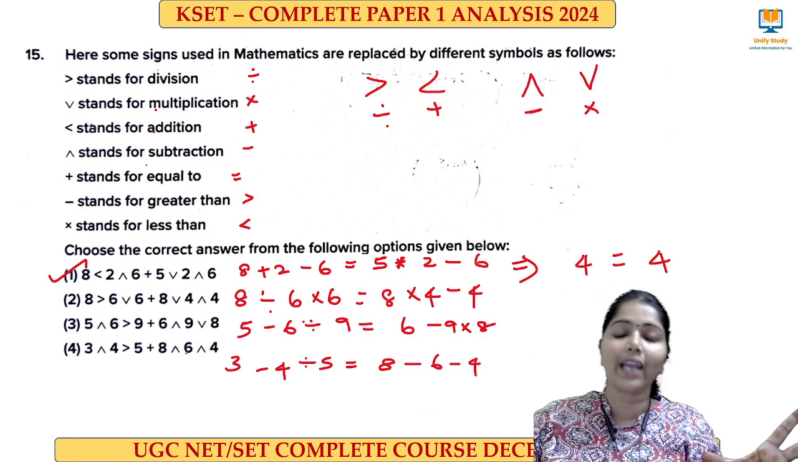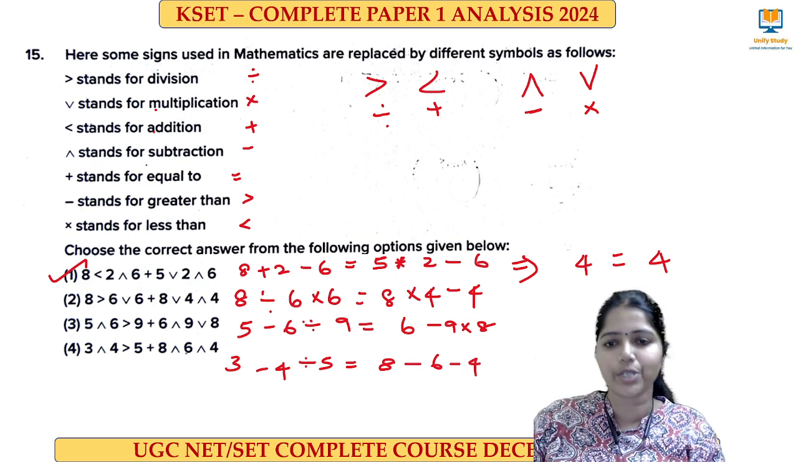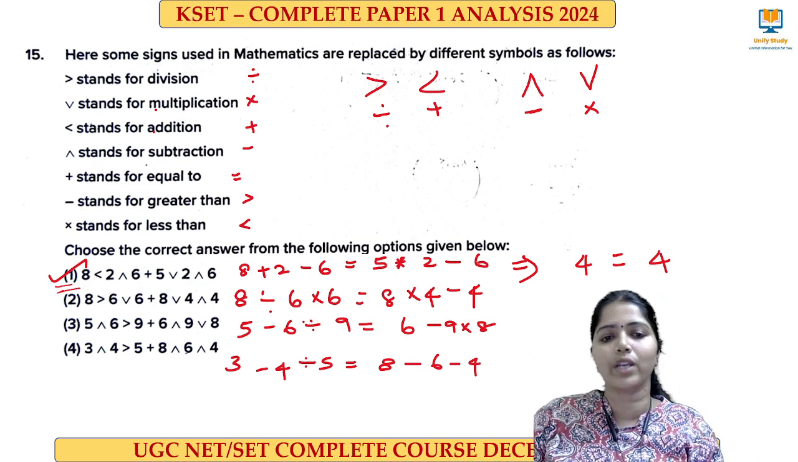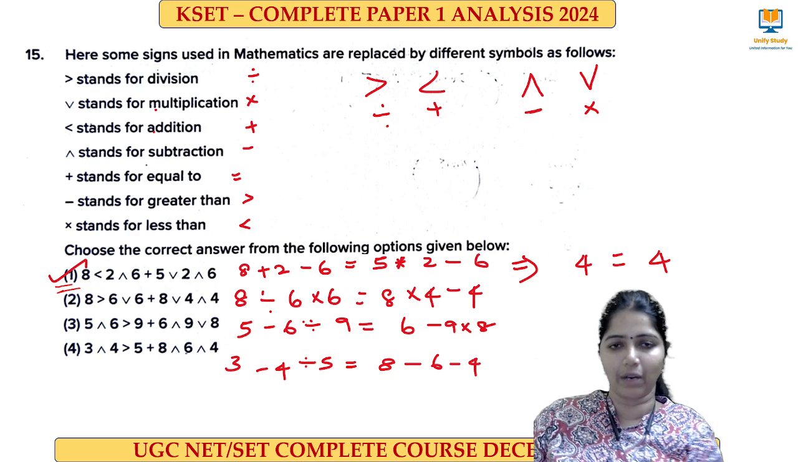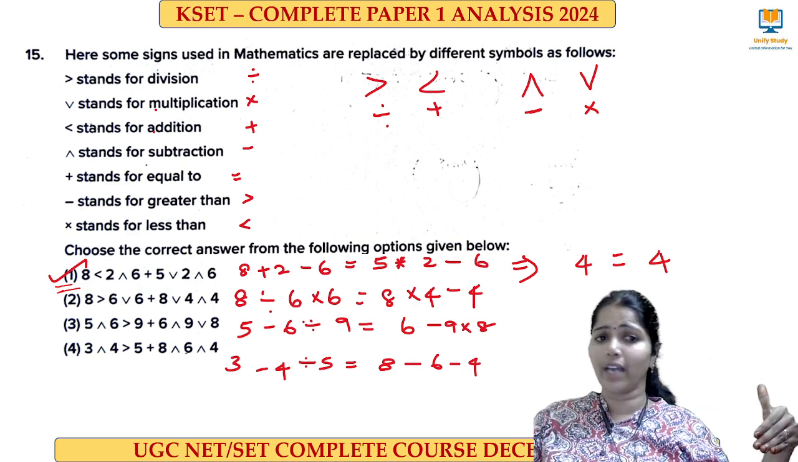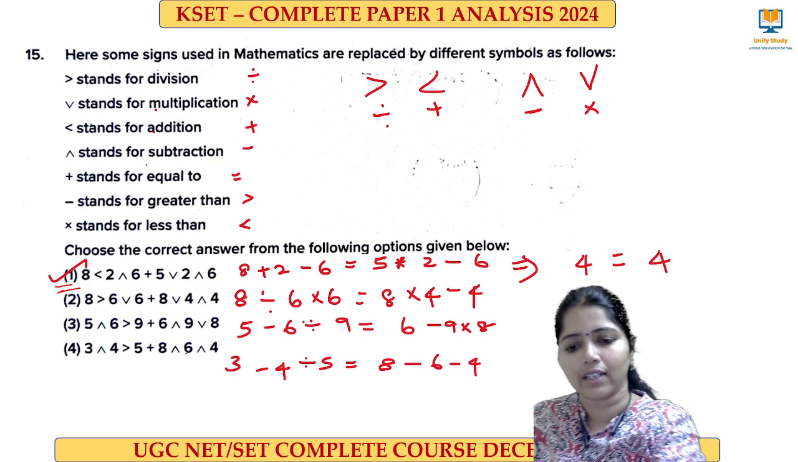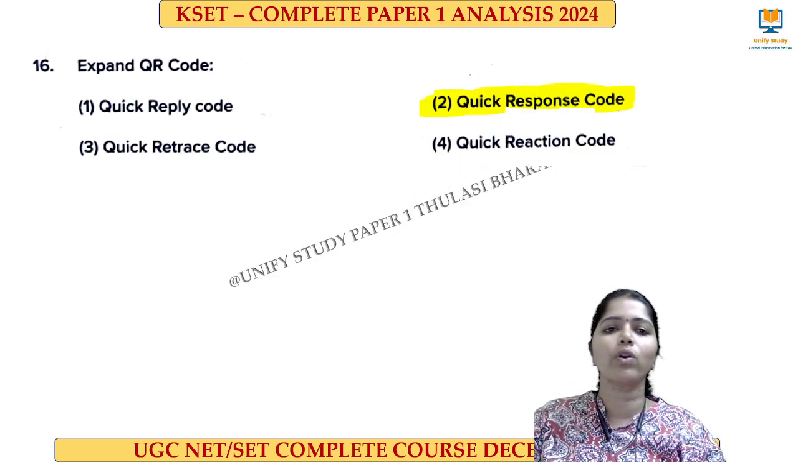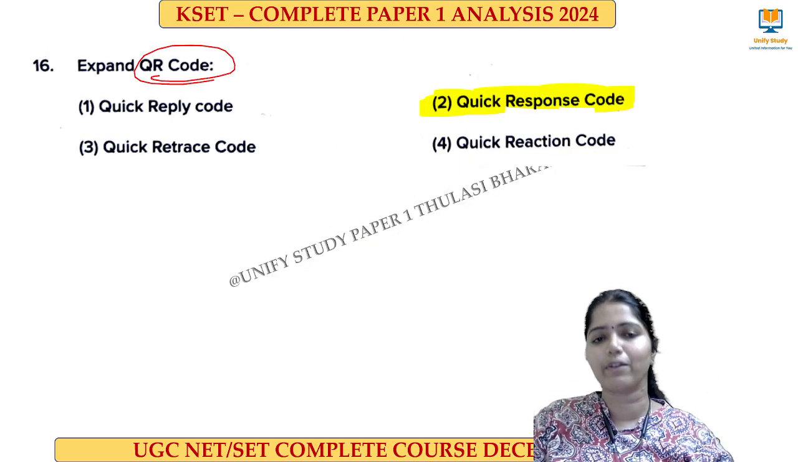And this is a question again from reasoning. I have made the solvation. See here, only for this option will the solvation come as 4 equal to 4. For all other options, it will not come. So here option 1 is the right answer. Next question, QR code. I left this problem when I was doing the first part. Here it is using ICT. This is quick response code.